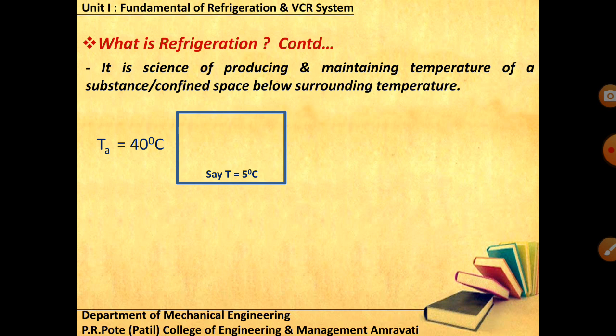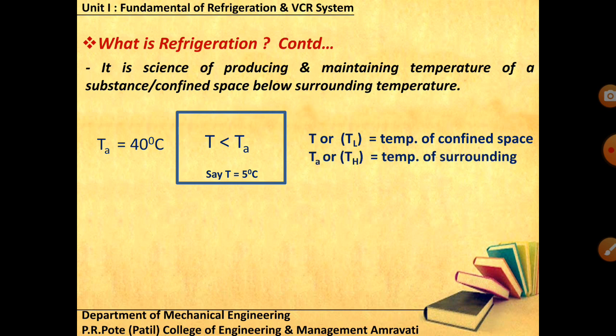First I have to extract the heat. First I have to produce that 5 degrees Celsius, then I'll have to maintain it. So for producing it, we first have to extract heat from 40, and it should reach 5 degrees Celsius. Obviously T is always less than TA, where TA is the surrounding temperature.